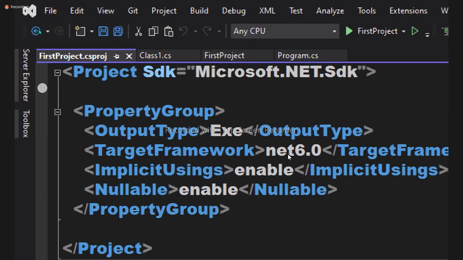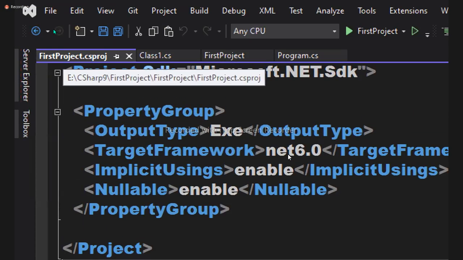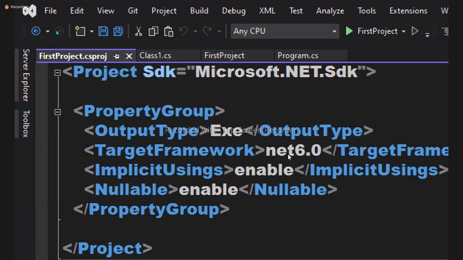All of you, observe it. The extension of the file is csproj, the C# project. That is the extension of the file. You should be familiar with all these things. Going forward, every day you will work with all these files, sir. Okay, what is the file?